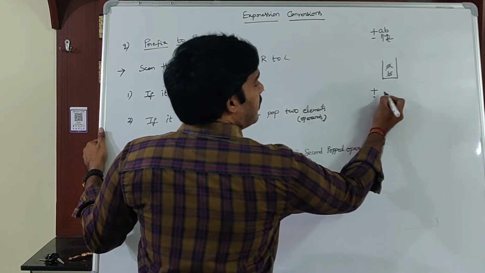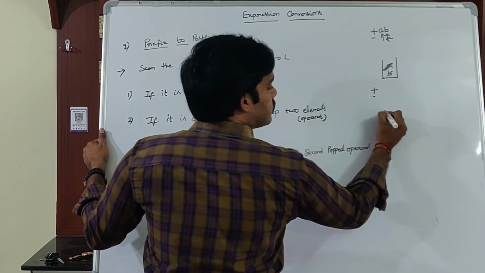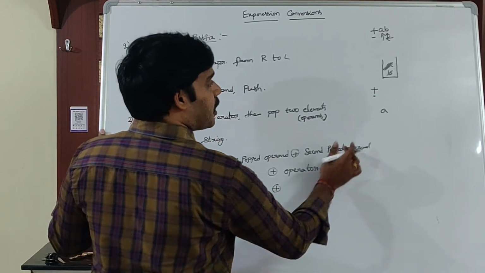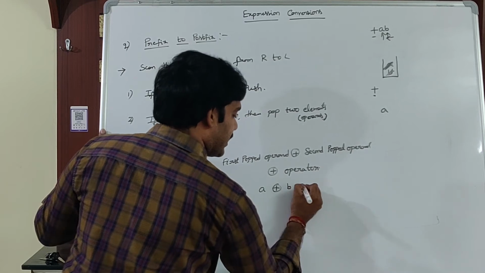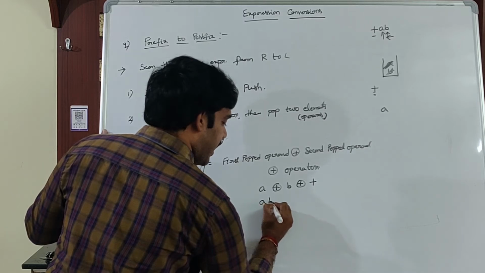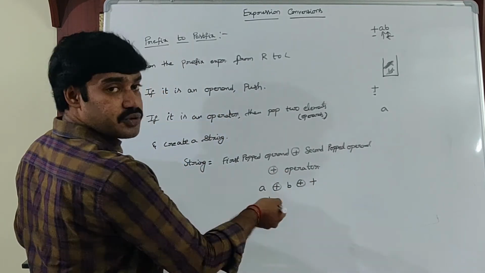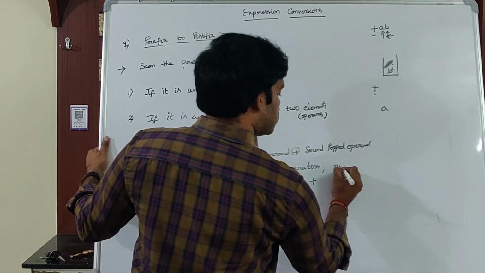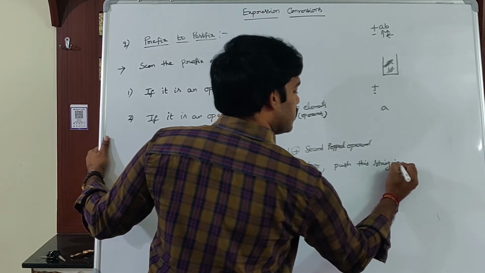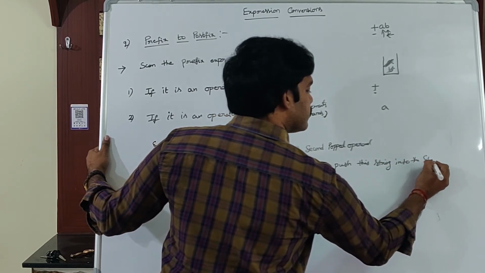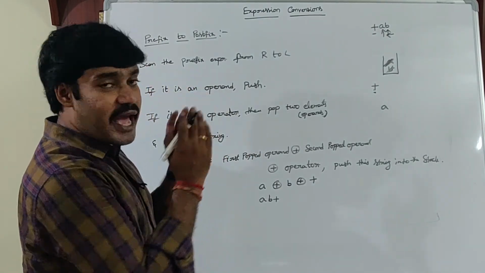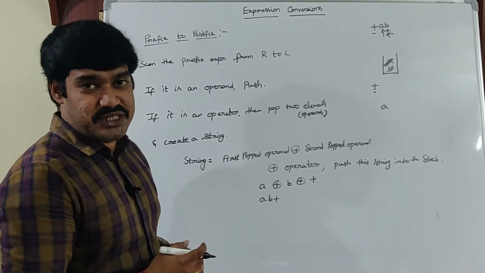So when an operator comes, what is the first popped element? A. So the first popped operand is A, concatenation. What is the second popped operand? B, concatenation. What is my operator? Plus. So what is this string? AB plus. And then push the string into the stack. When the expression ends, the expression in the stack is the final postfix expression.